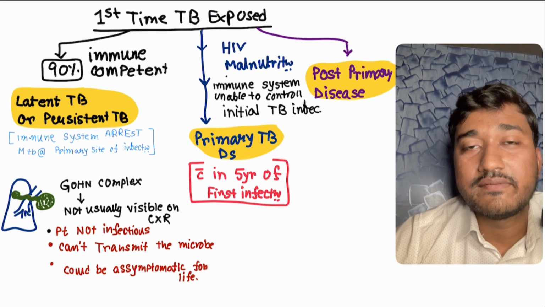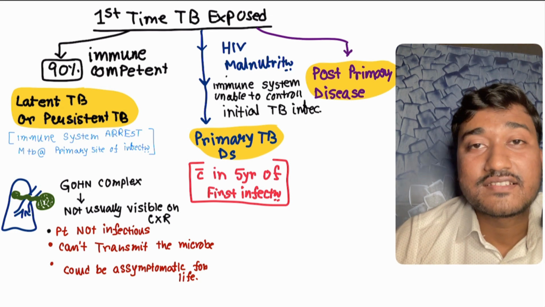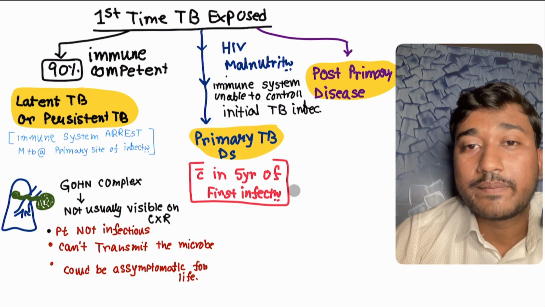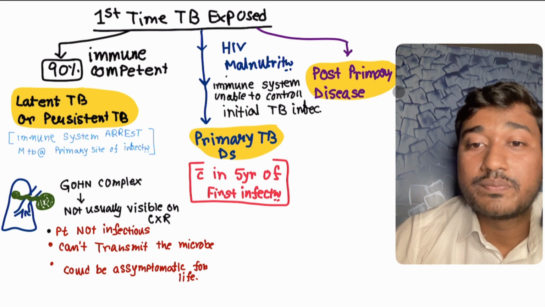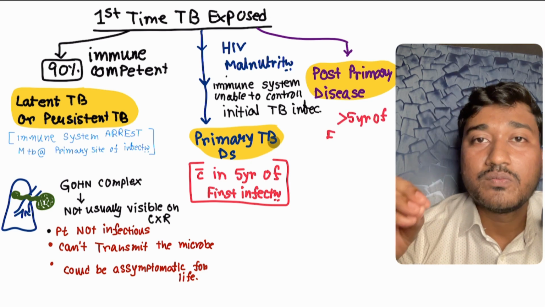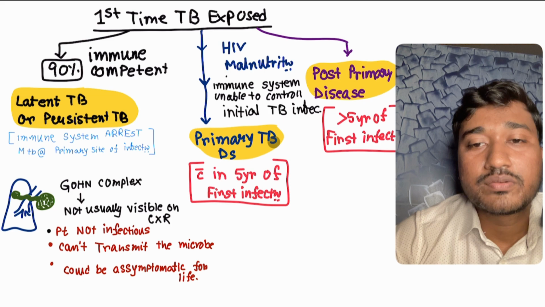Because of this HIV, the immune system is once again down, or maybe the person is receiving some chemotherapy because of some malignancy. We call this state post-primary disease, because the criterion is that it should be more than 5 years after first infection.